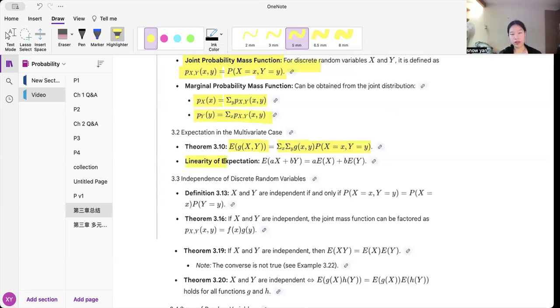And of course, it's linear, so you can just basically extract out the a in front and the b in front because they're constants, and then the expected value of x and y, regardless of whether or not they're independent, can be broken up.